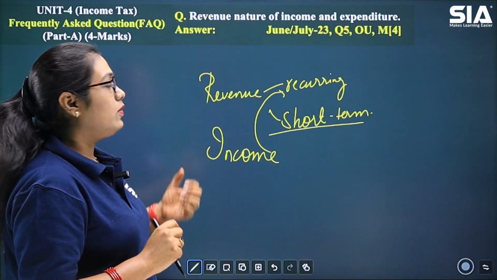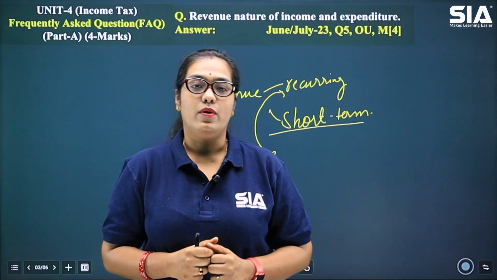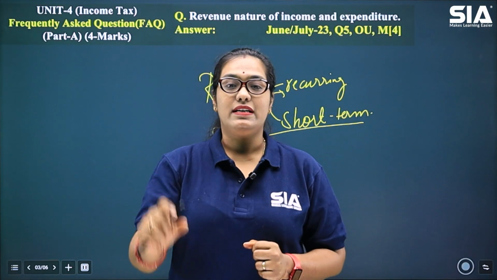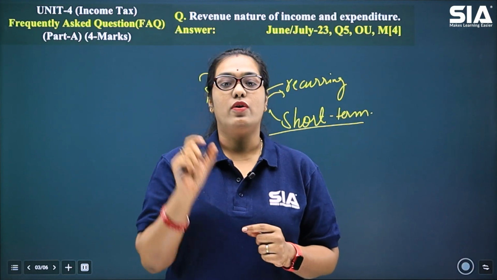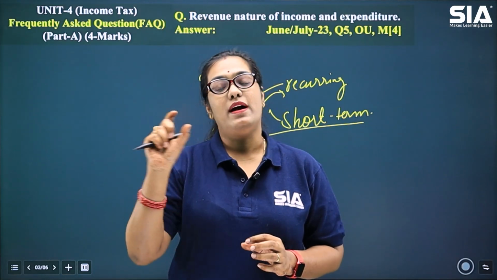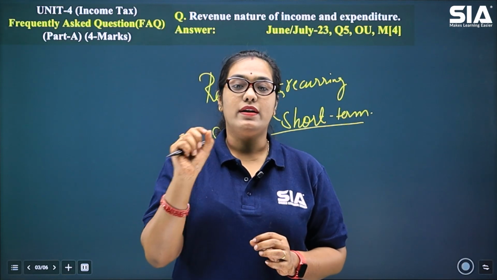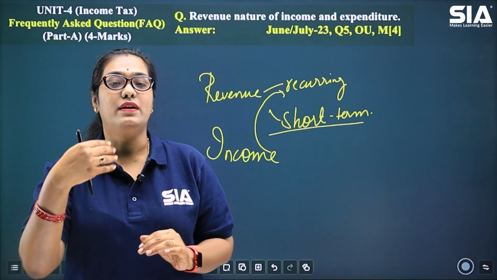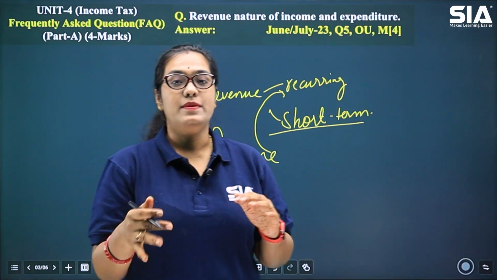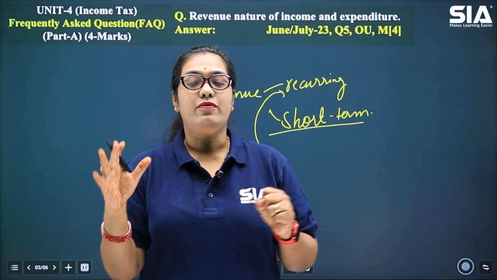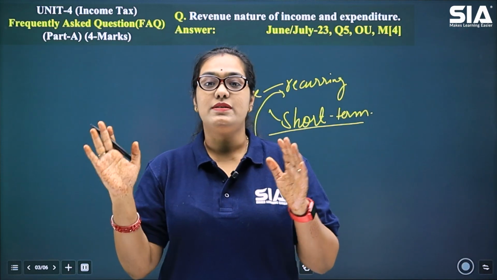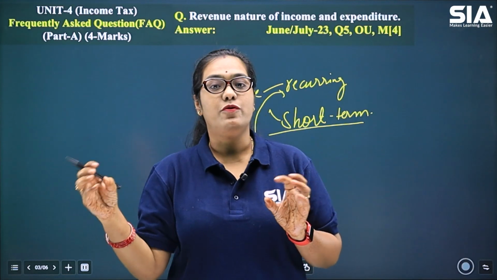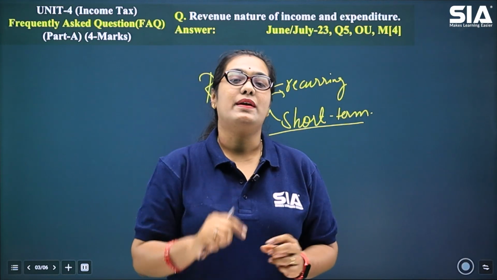What do we do with these revenue incomes when we are calculating income from business? While calculating income from business, you will consider all the revenue nature of incomes as part of the business income. You can clearly ignore all the capital nature of incomes. Now, what are capital nature of incomes? Let's say the business has a huge machine which is left unused, and now the business wants to sell away that machine. So the income that the business receives from that machine which is sold is capital in nature.